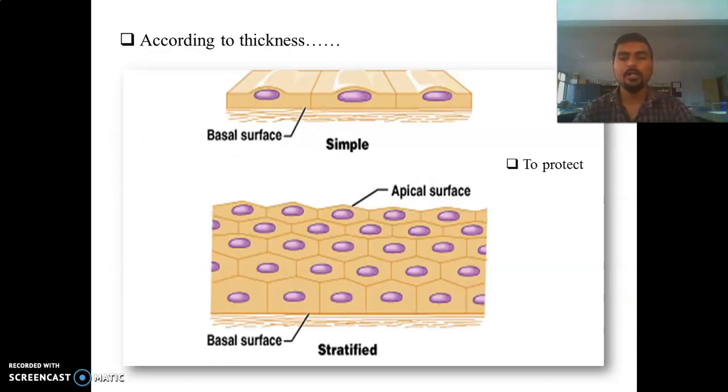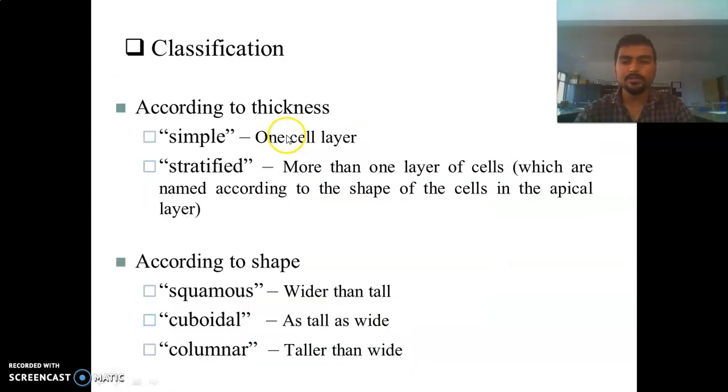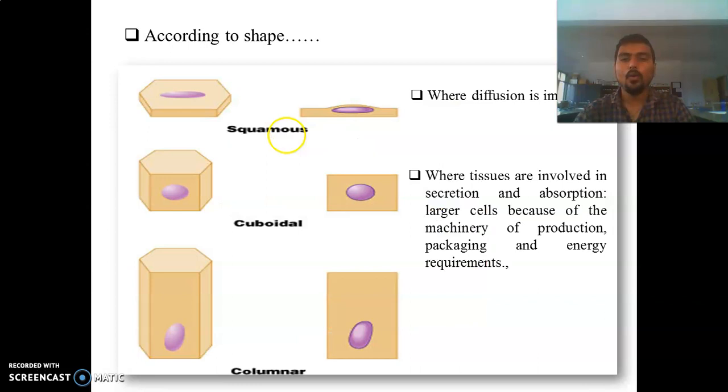Here is a figure of epithelial tissue. These are the simple epithelial, only one layer of cells, and here is a stratified epithelial, more than one layer of epithelial cells. Now, according to the shape, there are squamous epithelials. They are wider as compared to taller.